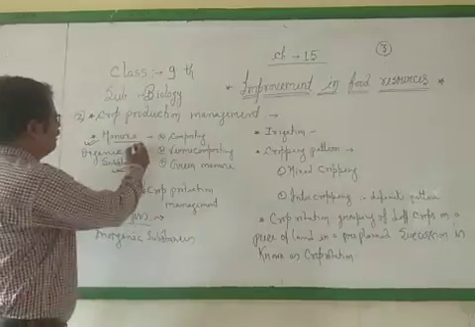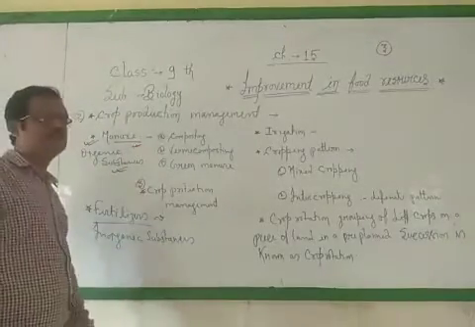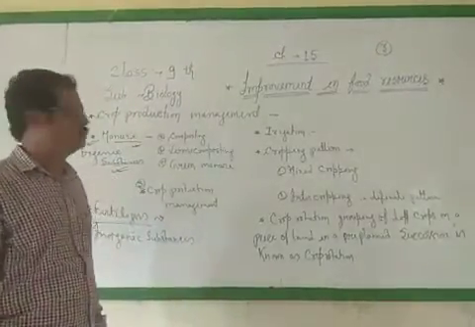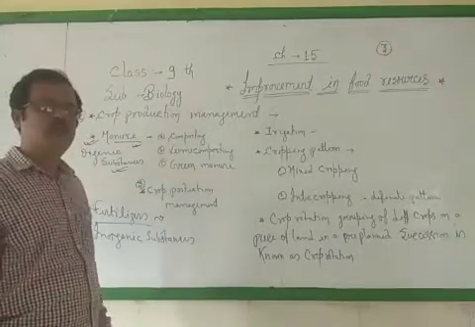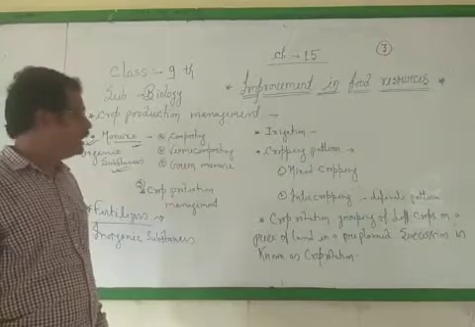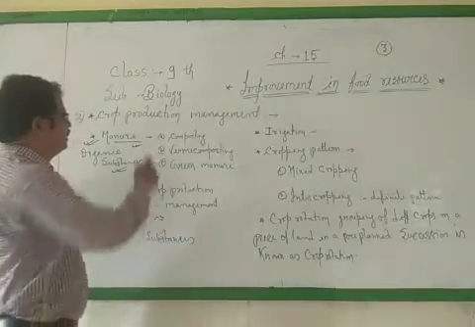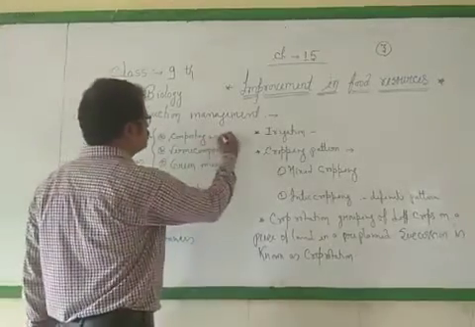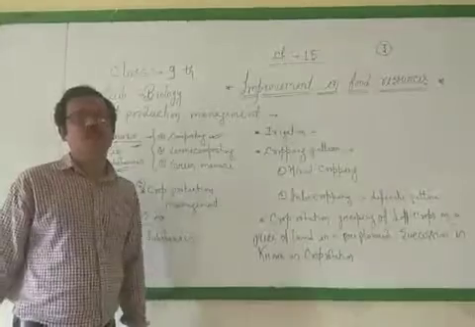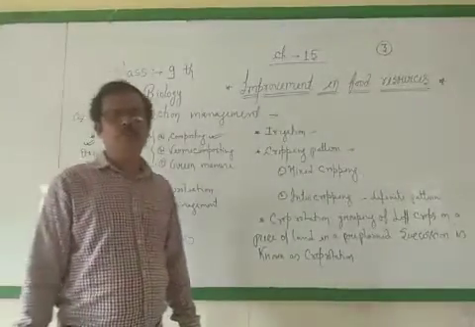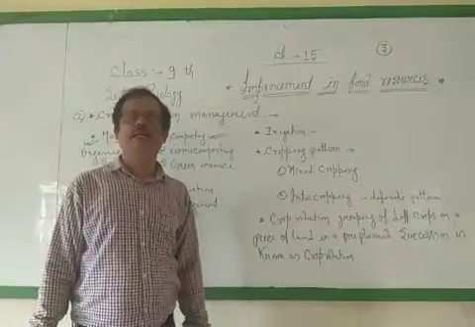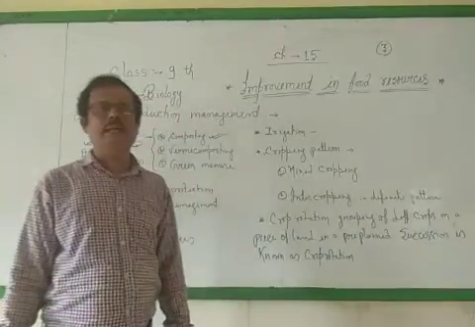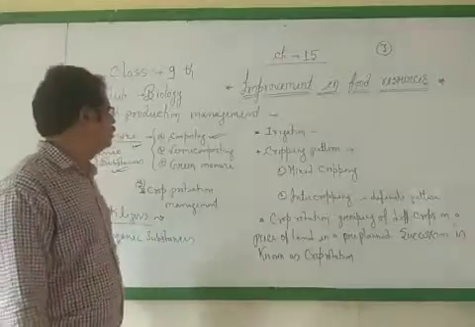Now we know about manure. Manures are organic substances and they are more beneficial for plant growth. So what are the methods of obtaining manure? There are three types by which we prepare manure. First is called composting. What is composting? Composting is the process of decomposition of dead plants and animals by the help of microbes, converting them into manure.